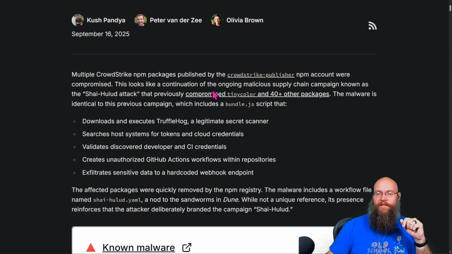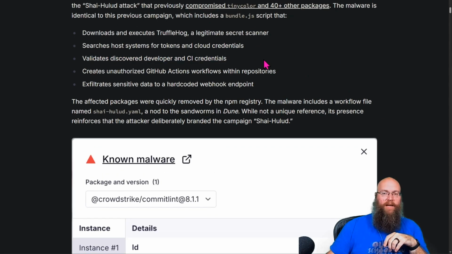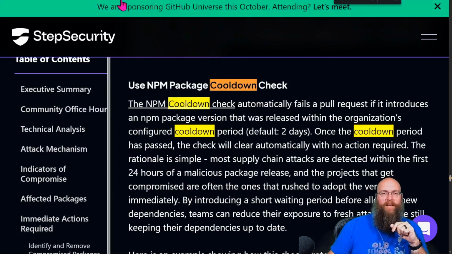So it looks like a continuation of the ongoing malicious supply chain attack known as SHAI HULUD that previously compromised a bunch of other packages. The malware is identical to the previous campaign, which included a bundled JavaScript that executed TruffleHog, validated and discovered CI credentials, all the good stuff we were just talking about. Creating the unauthorized GitHub action, I thought, was really slick.